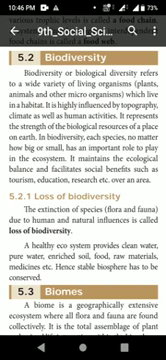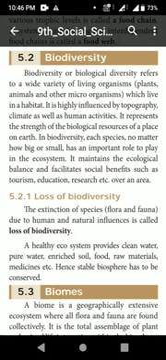So, it represents the strength of the biological resources of a place on earth. In biodiversity, each species, no matter how big or small, has an important role to play in the ecosystem. So, whether it is big or small, it is important to live in this ecosystem. It maintains the ecological balance and facilitates social benefits such as tourism, education, research, etc.